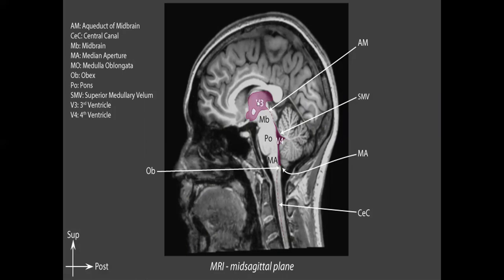Again, let's identify. This is the third ventricle. Inside the midbrain is the aqueduct of Sylvius. It comes to the fourth ventricle. This is the midbrain, pons, and medulla. Superior medullary velum, inferior medullary velum. This is the obex, near the fourth ventricle. This is the median aperture, foramen of Magendie. This is the central canal. So this is what I told about the ventricles.